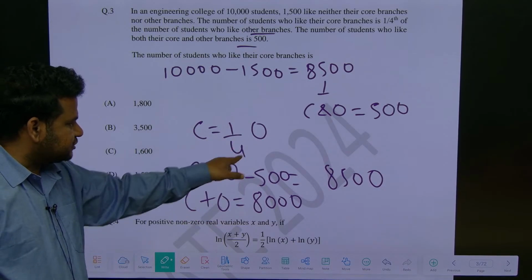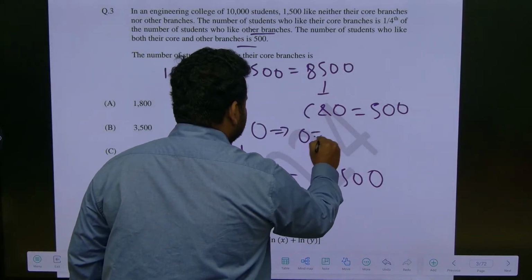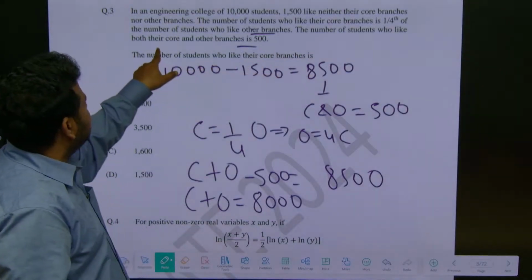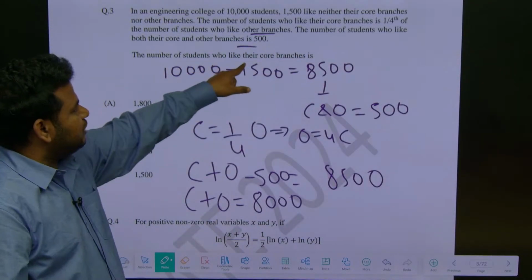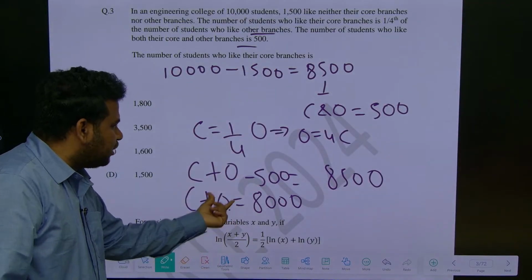Okay. So O is equal to, I can write it as what? 4 times C. Because I want core branch, directly I can get it as O is equal to 4C. Because they are asking us the number of students who like their core branches. So I want C, I will eliminate O. So instead of this O, I can put what?